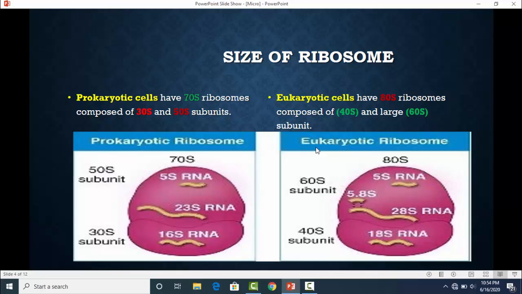Size of ribosome. Prokaryotic cells have 70S ribosomes. The large subunit of this ribosome is the 50S subunit, while the small subunit is the 30S subunit. Eukaryotic cells have 80S ribosomes. Its large subunit is 60S, while the small subunit of the eukaryotic ribosome is 40S.